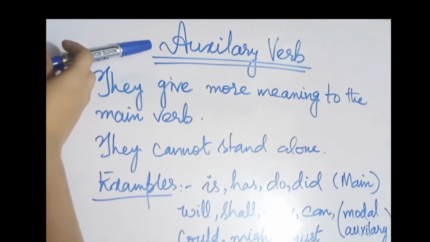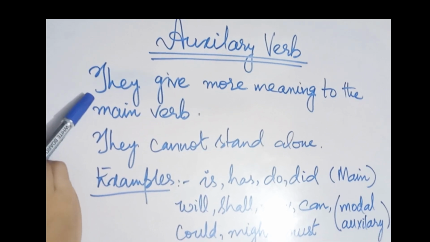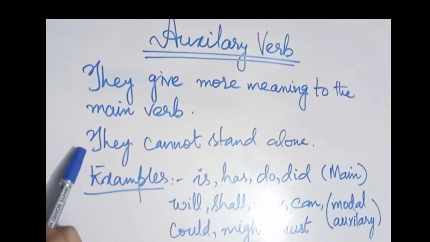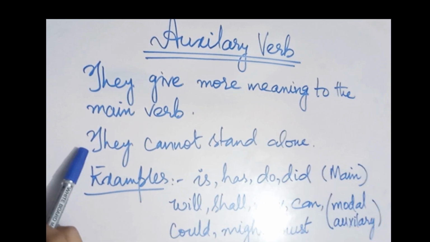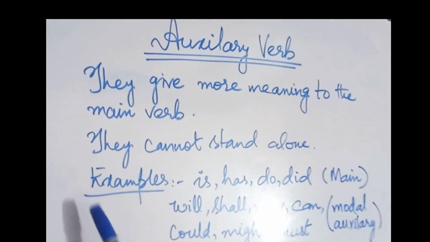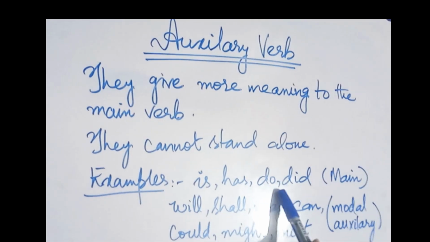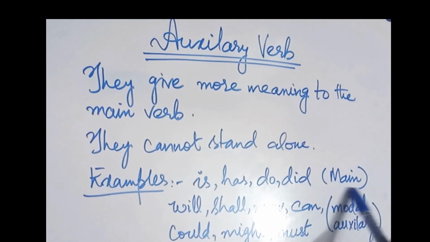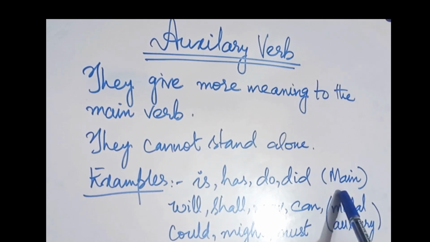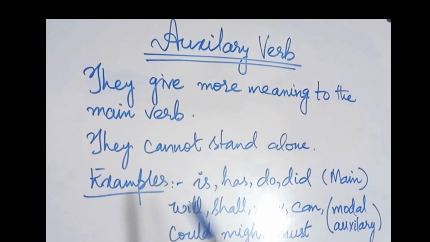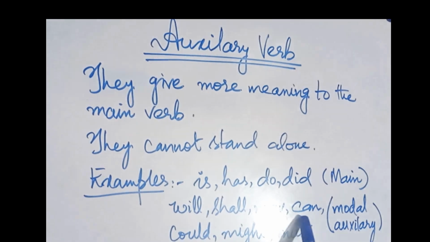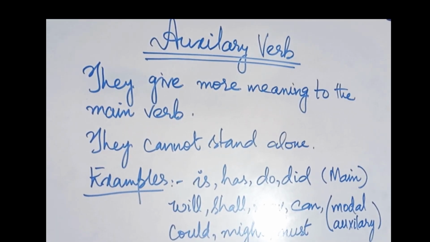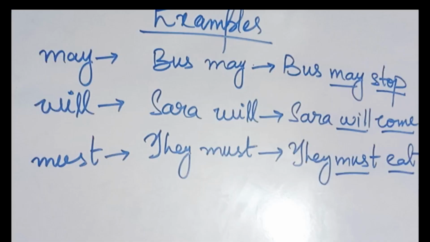Now let's look into the auxiliary verbs. What are auxiliary verbs? They give more meaning to the main verbs. They cannot stand alone, which means they require a main verb for their existence. The examples are is, has, do, did. They are called the helping verbs. Will, shall, can, could, might, must. They are called modal auxiliary verbs.